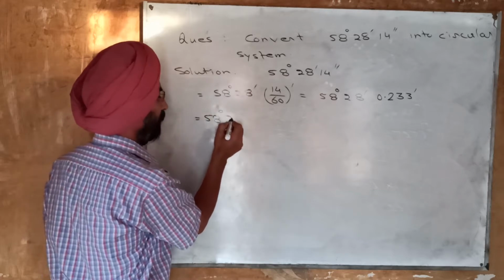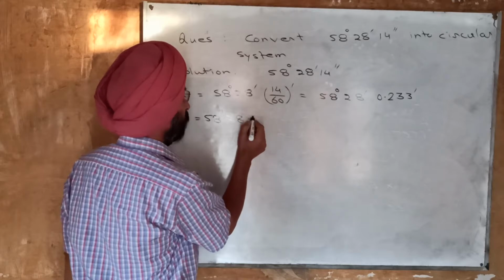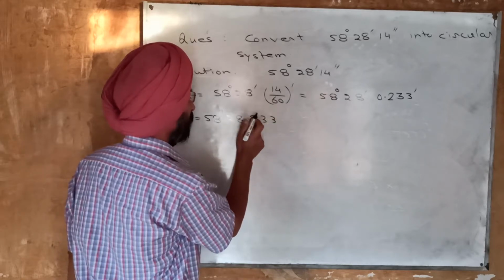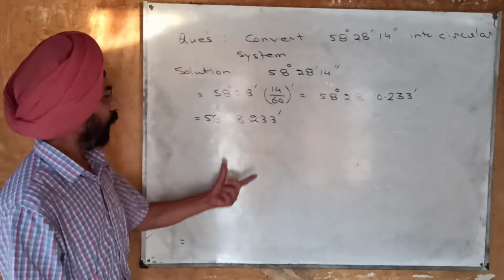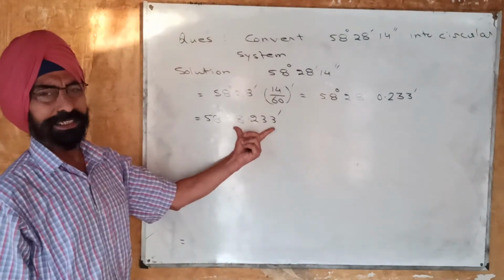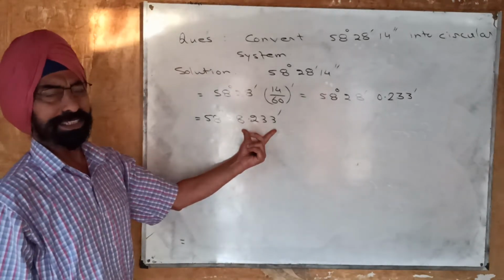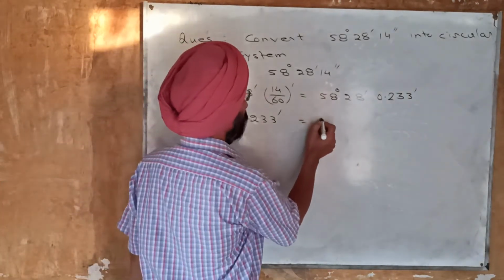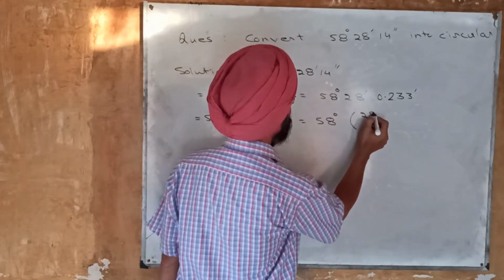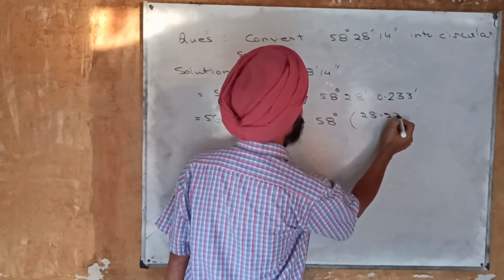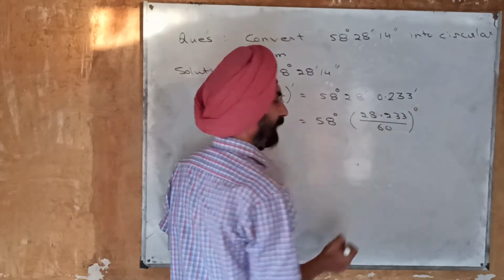And now these are minutes, these are also minutes, so will be added, and in totality we will get 58 degree, 28.233 minutes. And now we will convert these minutes into the degrees by dividing by 60. So it will become 58 degree, 28.233 divided by 60, and now these are degrees.